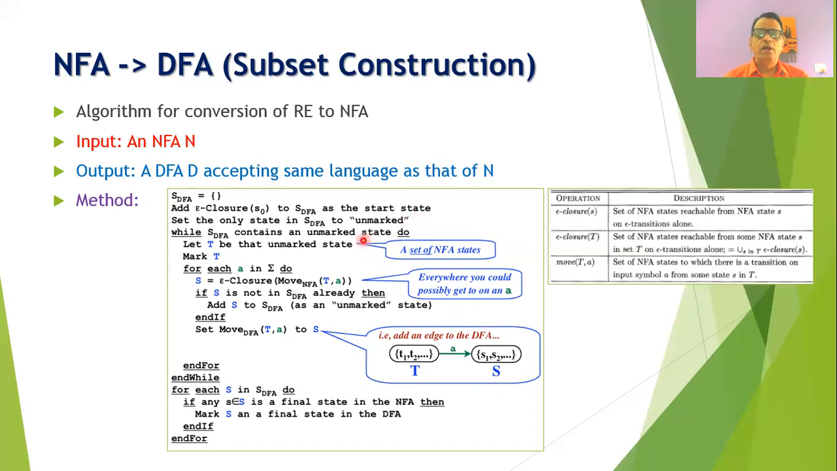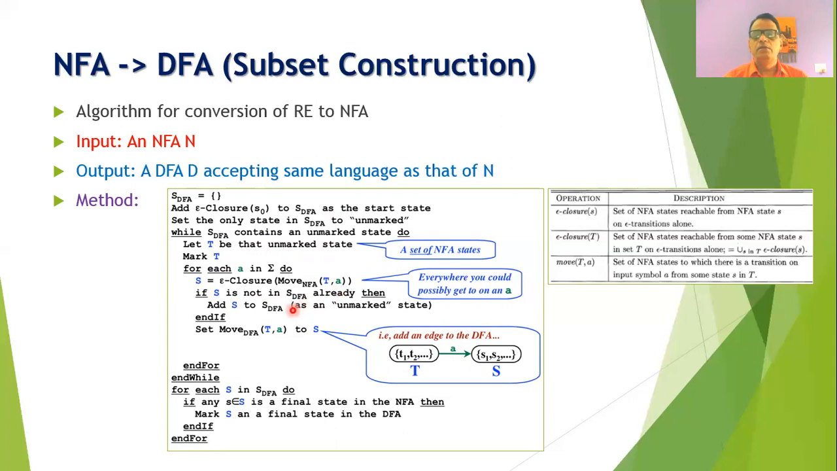Now, we will repeat this while loop as long as the DFA states consist of some unmarked state. Suppose there is some state T, and this state is the unmarked state. Now we will mark it, and then we will check for each input symbol A in sigma. We will compute S is equal to epsilon closure of mu T comma A. So as I told you, we will compute how many states are there which are making the transition on the input symbol A to the different states.